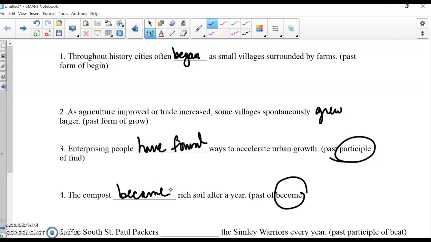And lastly, the South St. Paul Packers blank the Simley Warriors every year. We have a past participle of beat, so have beaten.